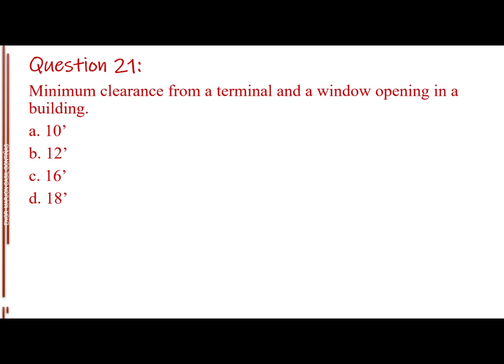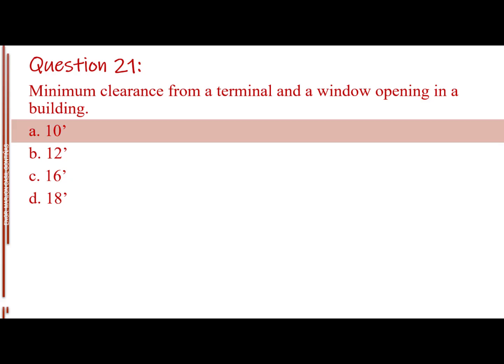Question number 21. Minimum clearance from a terminal and a window opening in a building. Letter A, 10 feet. Letter B, 12 feet. Letter C, 16 feet. Letter D, 18 feet. The answer is letter A, 10 feet.